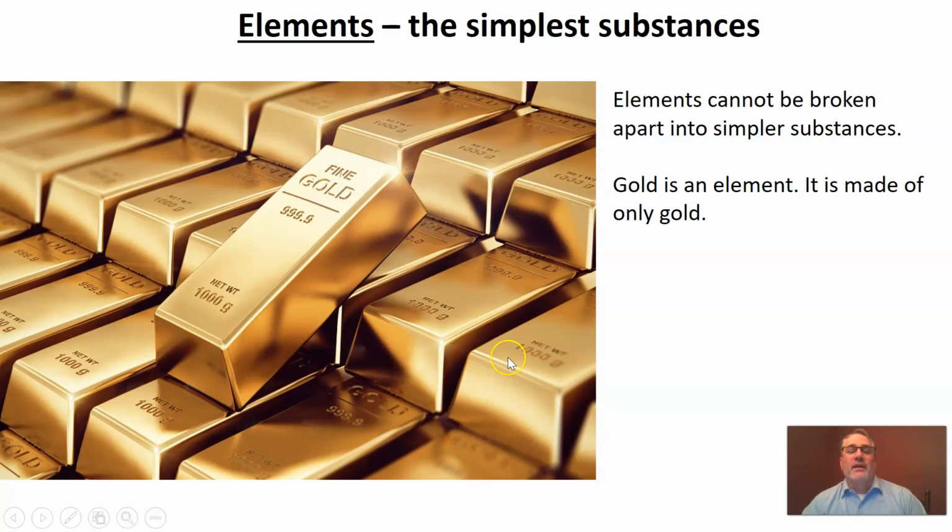So if we look at something like gold, gold is an element. It is made of only gold. So the key bit for you to understand today is that elements are the simplest substances. They can't be broken down further.